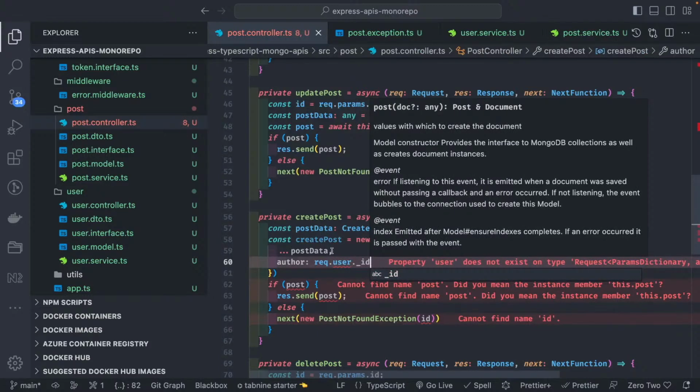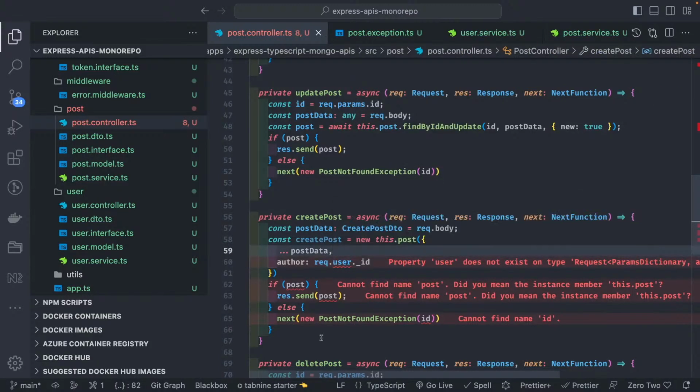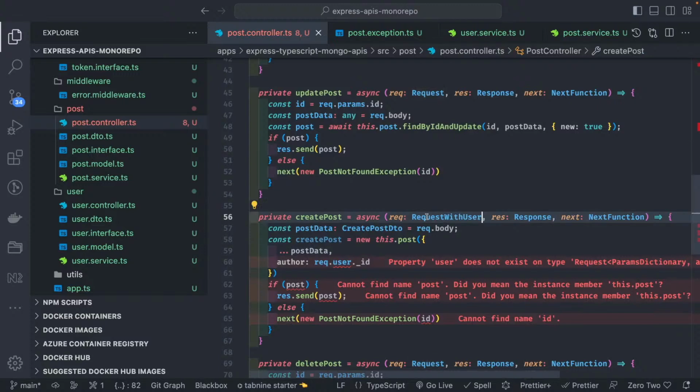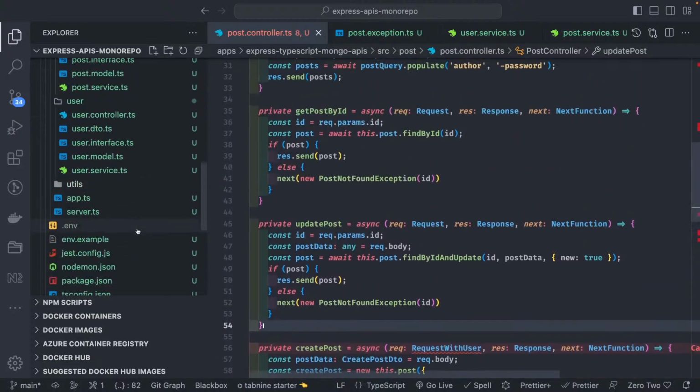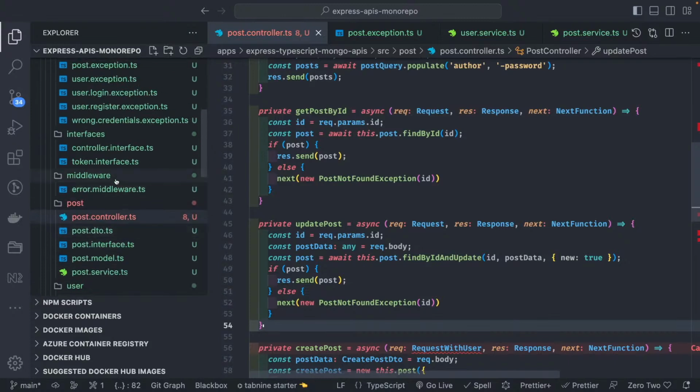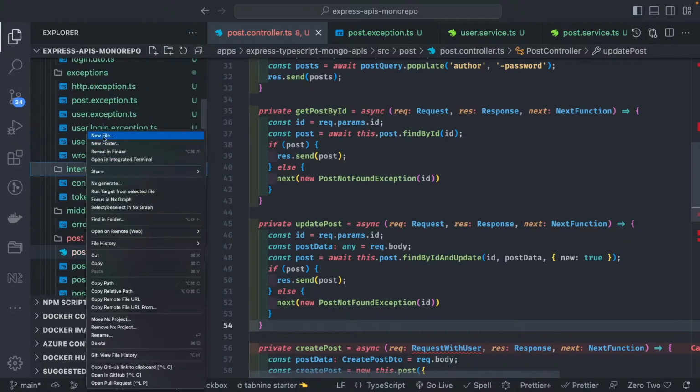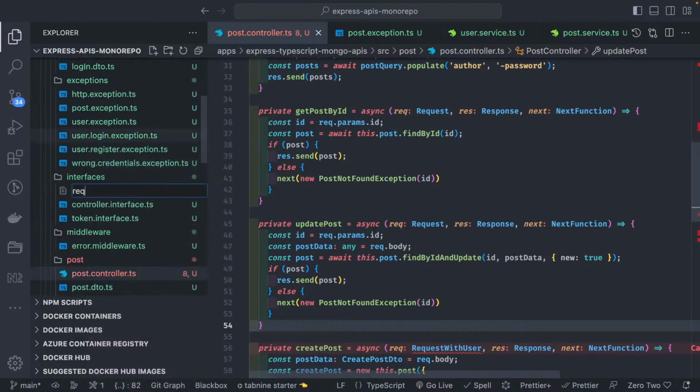So this is the catch here: how we can add the types to request.user. Here we are going to create a new type, request with user. It can be an interface. Let's go to requestWithUser.ts.